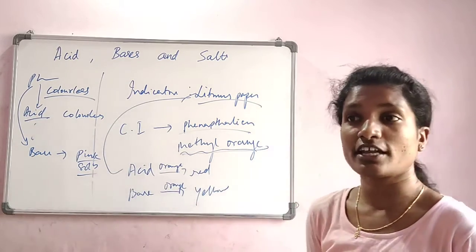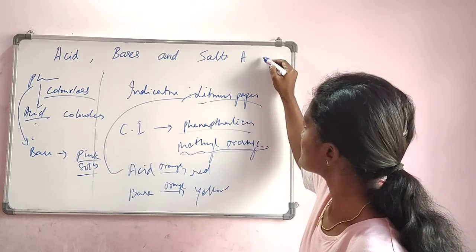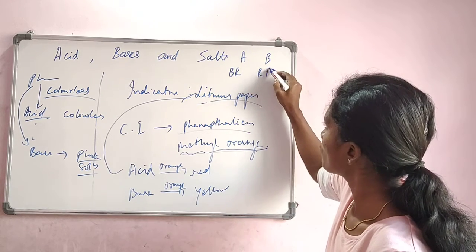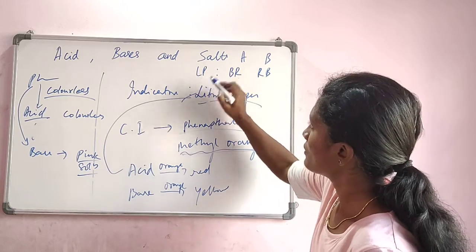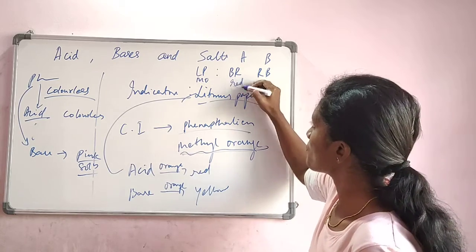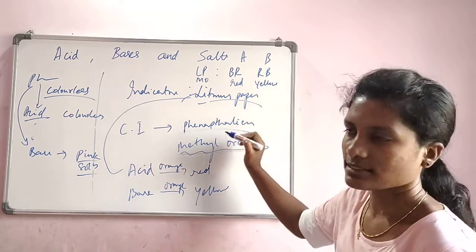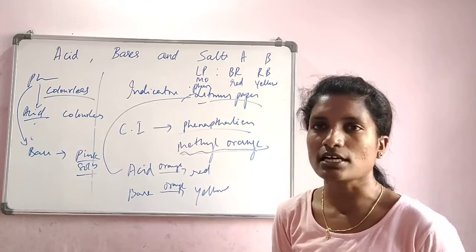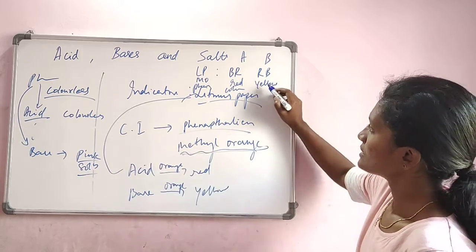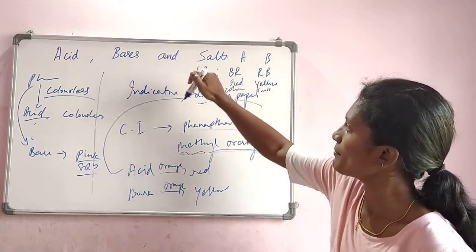Now let us recall that. Litmus paper, what does it do? If it is an acid, it changes from blue to red. In a base, from red to blue. This is litmus paper. Next, methyl orange. What does it do? Orange color turns into red if it is put in an acid. It turns into yellow in a base. Whereas the phenolphthalein, which is a colorless liquid, remains colorless if it is put in an acid, whereas in the base, it is pinkish in color. A small table will help us remember.